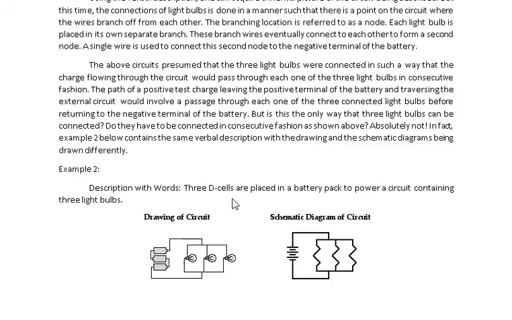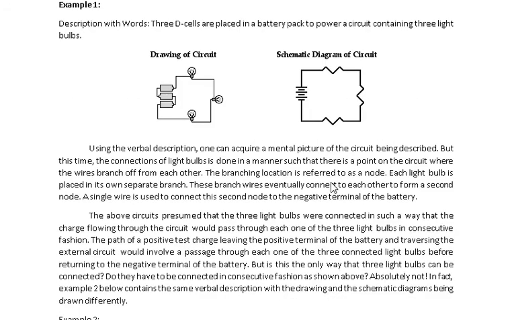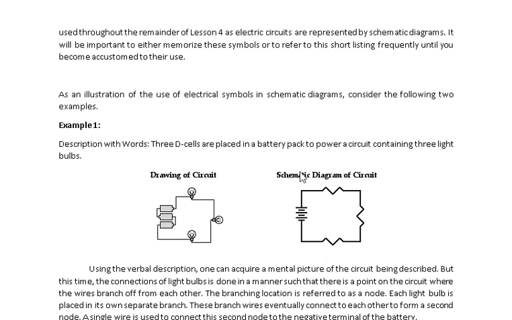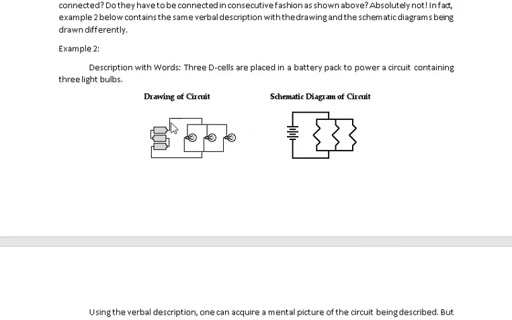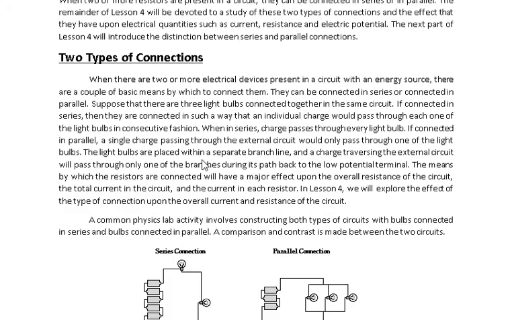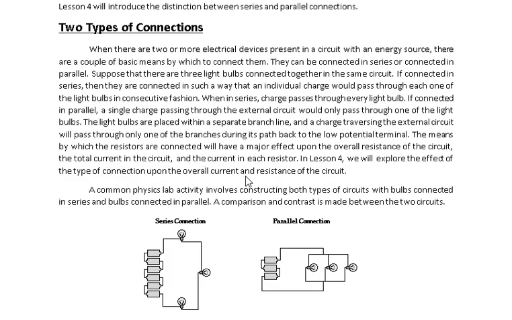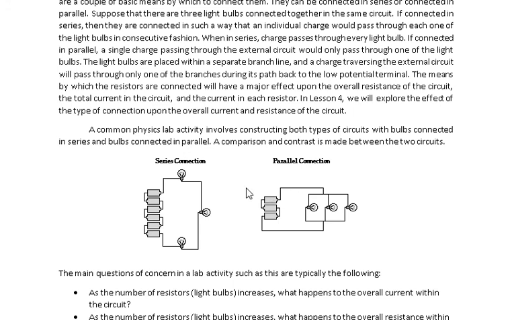Okay, so when you see this type of connection, this is being represented here. Okay, so we have here the drawing of a circuit. We have here the source, we have here the resistances. So yun. Okay, so we have here two types of connection. So we have the series connection and the parallel connection.